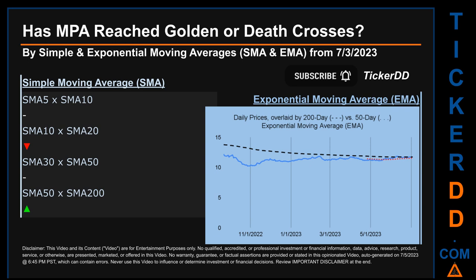For simple moving average, by comparing 50 to 200 days, we found a bullish golden cross signal since the 50-day SMA crossed above the 200-day. Continuing with SMA, we looked across the 5 to 10, the 10 to 20, and the 30 to 50-day ranges to see if golden and death crosses had been reached. We found death cross signal for the 10 to 20. We could not find neither golden cross nor death cross signal for the 5 to 10, the 30 to 50.